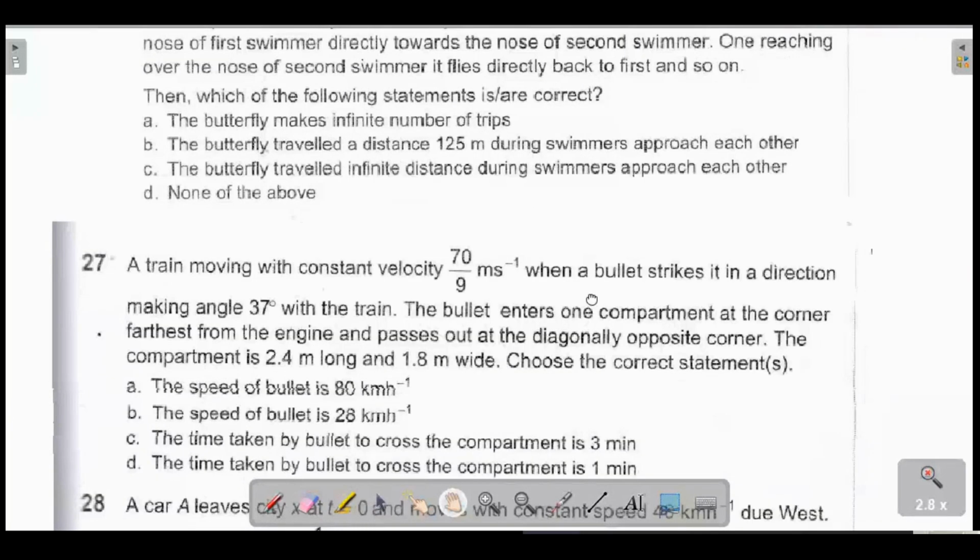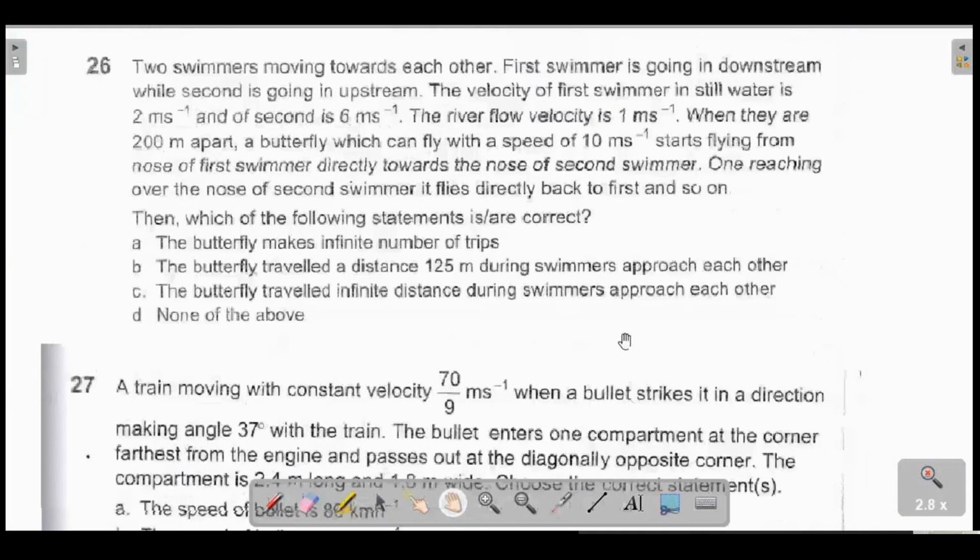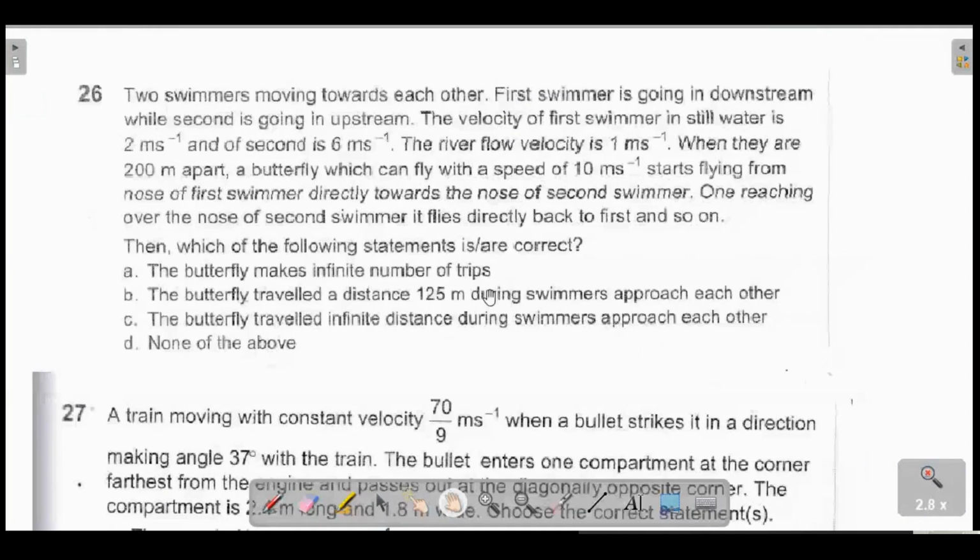Sir, 26. I thought someone will ask, because it's a beautiful question. Two swimmers moving towards each other. First swimmer is going downstream while second is going upstream. The velocity of the first swimmer in still water is 2, and of the second is 6, and the river flow is 1.